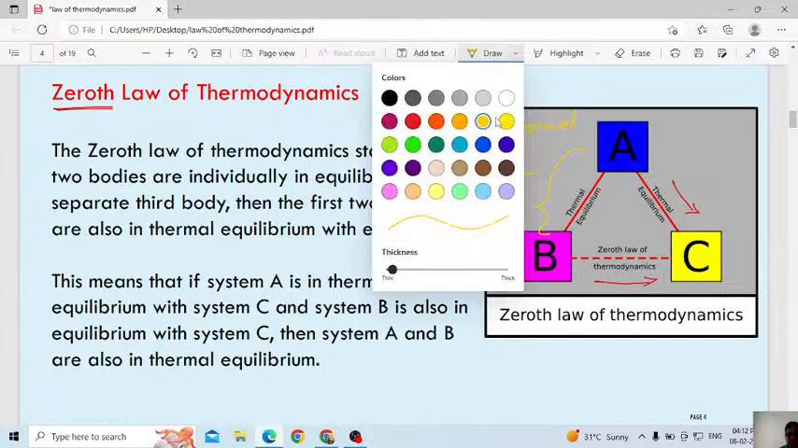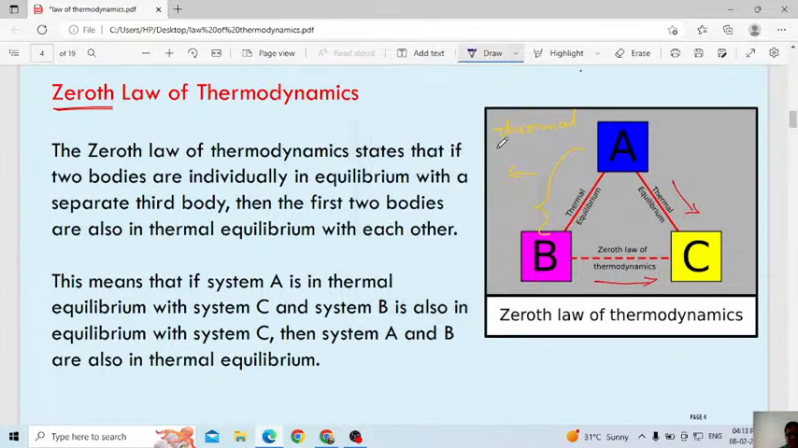Can you see if I use this pen? Understood? What is the zeroth law? What it is telling is, if A is in thermal equilibrium with C, and B is in thermal equilibrium with C, then C is common for A and B, no? Then A and B will also be in thermal equilibrium with each other. That third body is in thermal equilibrium with the remaining two bodies, they are telling.